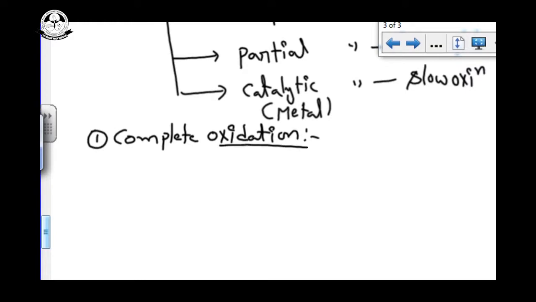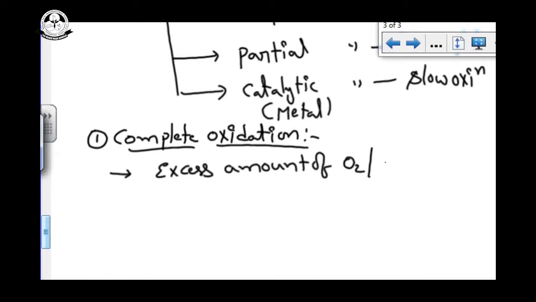So, complete oxidation. For alkanes to undergo complete oxidation, we want to use an excess amount of oxygen or air. If you are supplying an excess amount of oxygen or air, it can undergo complete oxidation.